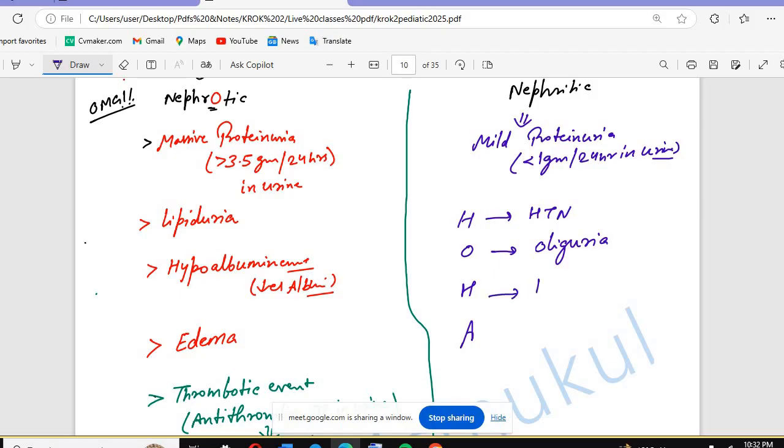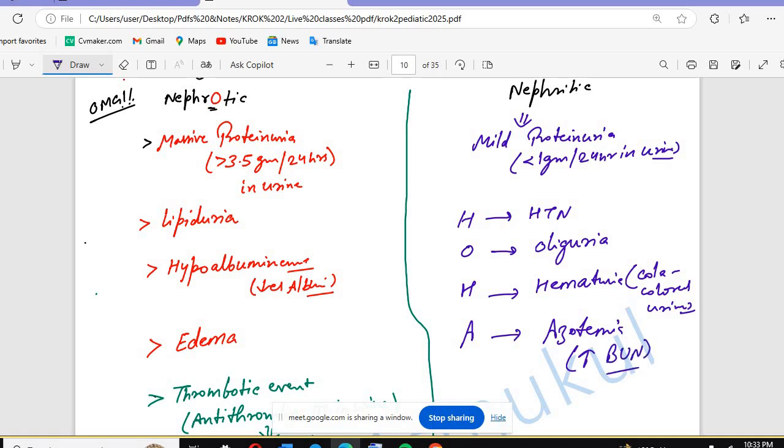You are going to see hematuria. And if hematuria, what kind of urine? Cola colored urine. In the nephrotic syndrome you will not usually get hematuria, though you can get it, but more hematuria you will get in the nephritic syndrome. In both conditions you can get hematuria, but it is most characteristic of the nephritic syndrome. And there is azotemia. What is azotemia? Increased blood urea nitrogen.